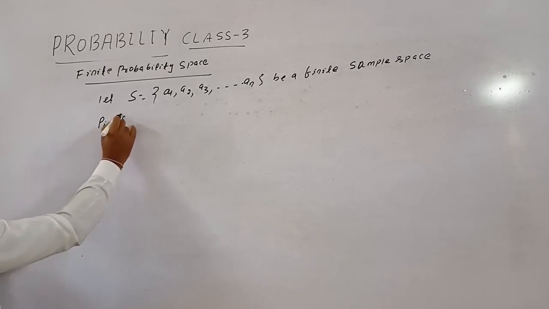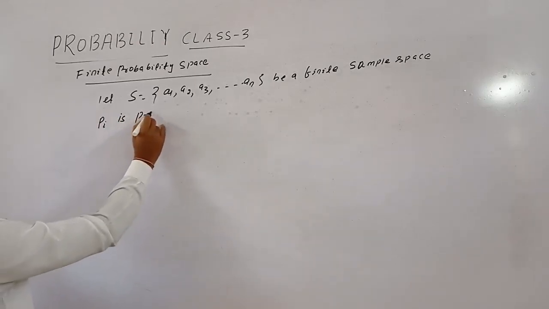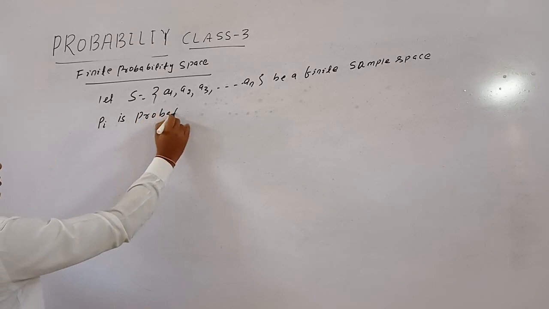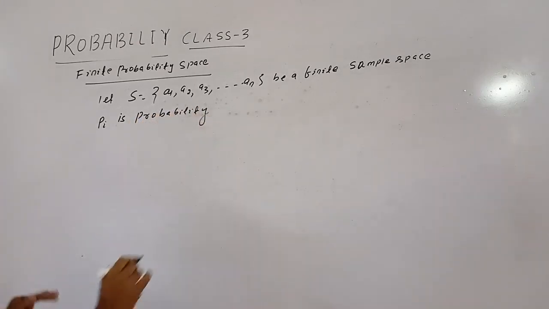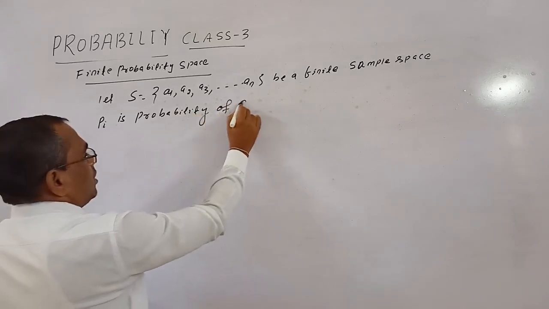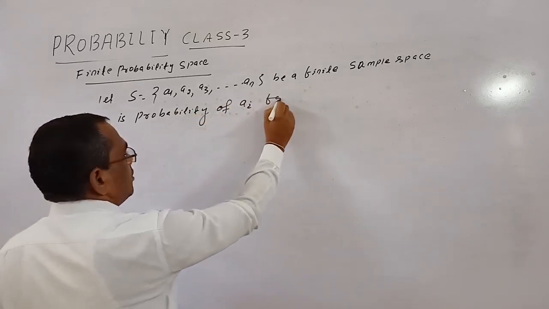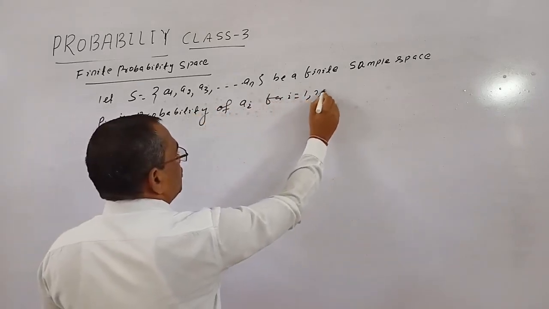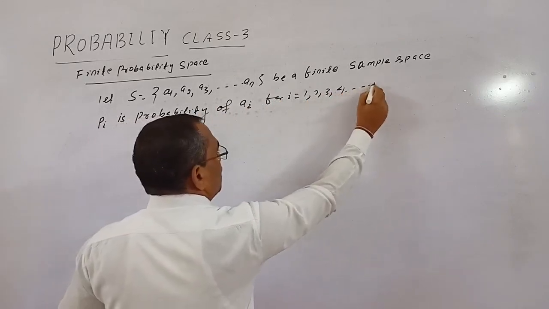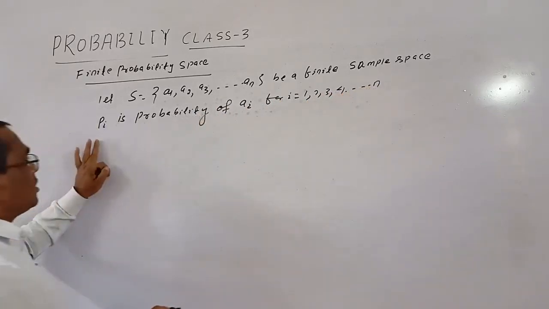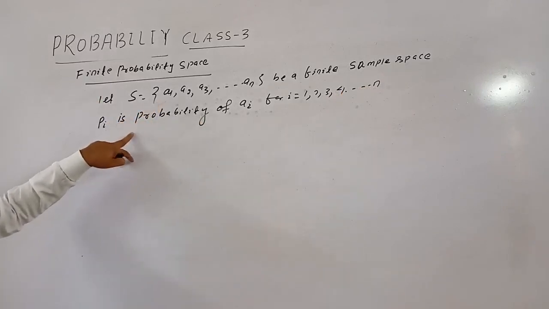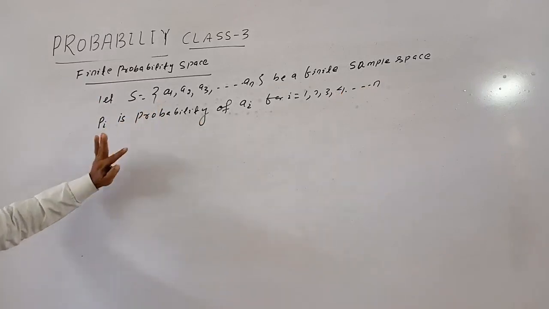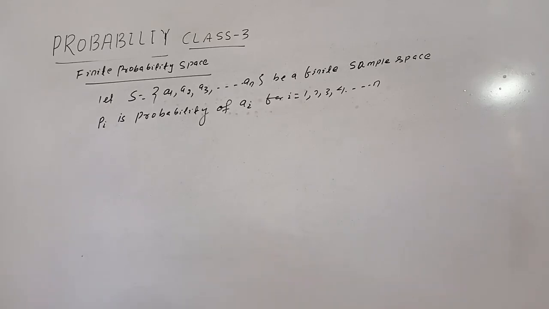Pi is the probability of Ai for i equal to 1, 2, 3, 4 dot n. That means P1 is the probability of event A1, P2 is the probability of A2, P3 is the probability of A3.